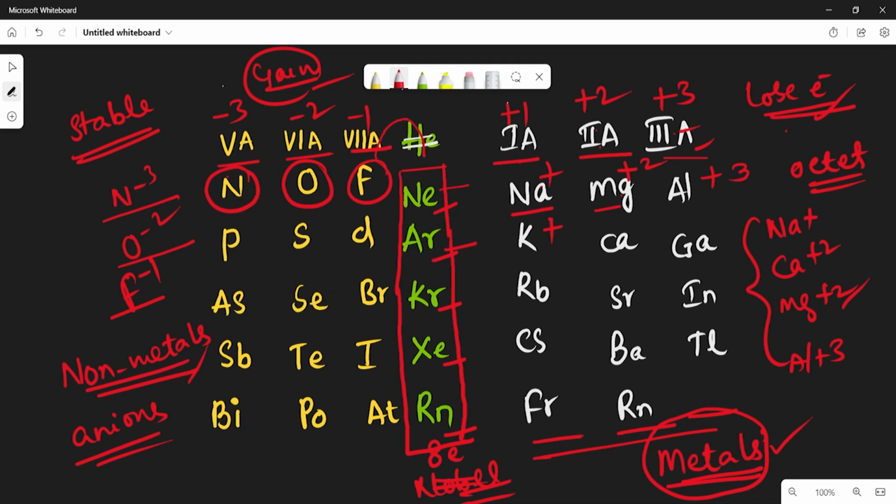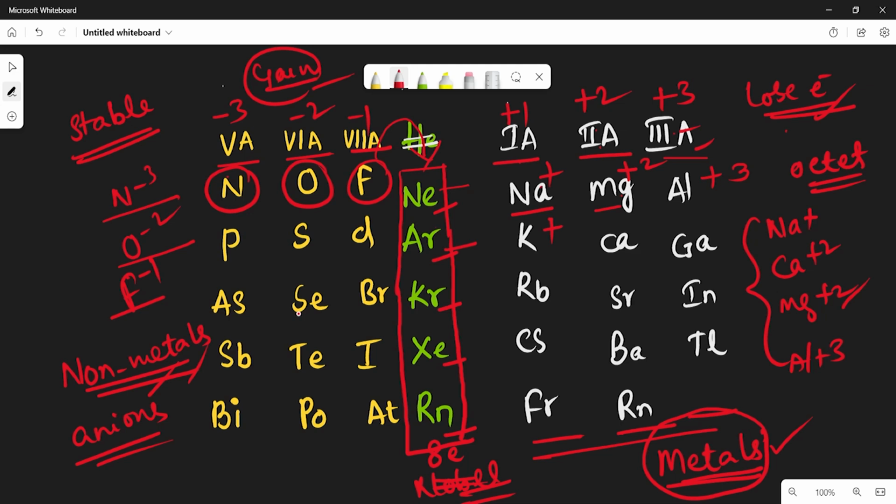They are also trying to get the stable octet configuration, and become non-metals. Is it okay? This electronic theory of valence mainly explains this concept. Based on the noble gas electronic configuration, the remaining elements are also assigned in that way, treated as metals and non-metals.